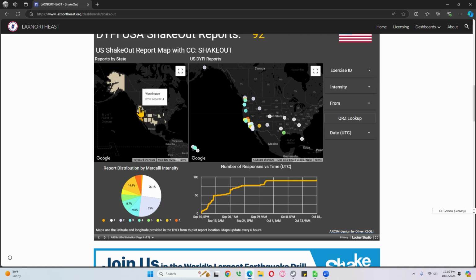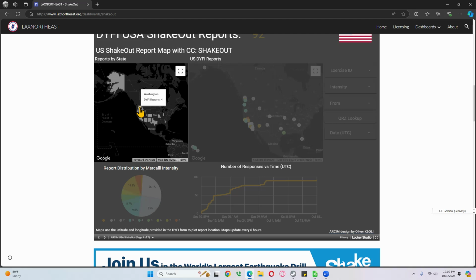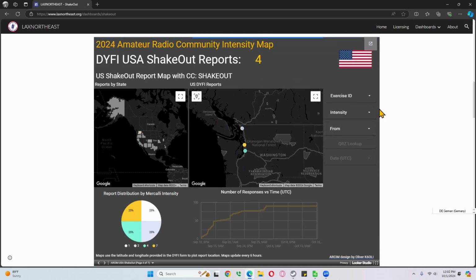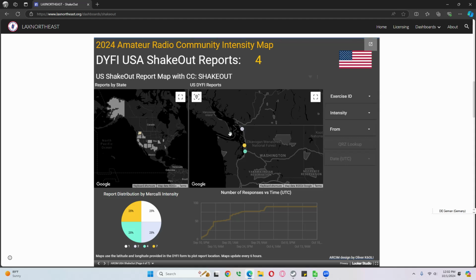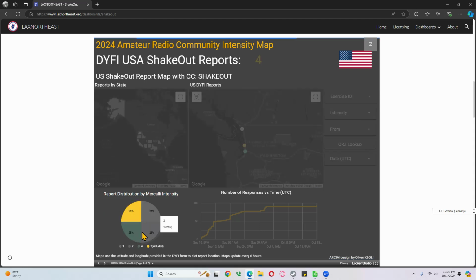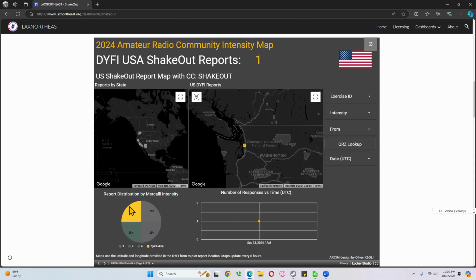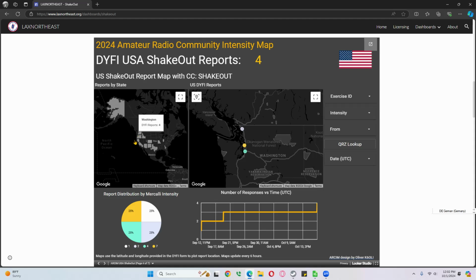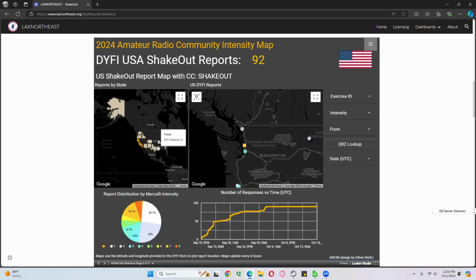So let's say if I wanted to look at Oregon State, at Washington stations or Oregon stations, I can click on that. Let's choose Washington. And then it only shows me the Washington stations here. It updates the number to 4. And then we can check the intensities. It's still updating the times here. Again, we could select specific report intensities, and the filters will add that to this. Again, we click on Washington, and that brings back the entire map.